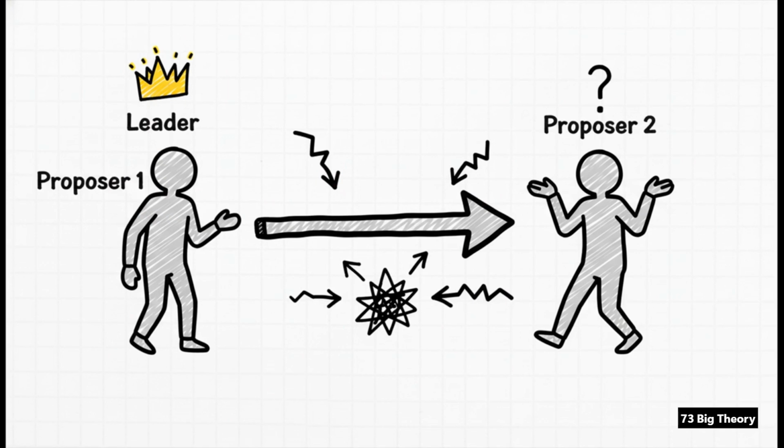So why can it get stuck? Well, you could have a scenario with two proposers locked in this endless battle, right? Proposer 1 gets promises for number 10. But before it can send its value, proposer 2 swoops in and gets promises for a higher number, 11, which invalidates the first attempt. Then proposer 1 comes back with number 12, and on and on and on. They get stuck in a loop. So to solve this and make sure things actually move forward, real-world systems elect a single distinguished proposer, basically a leader, who gets to be the only one making proposals for a while.